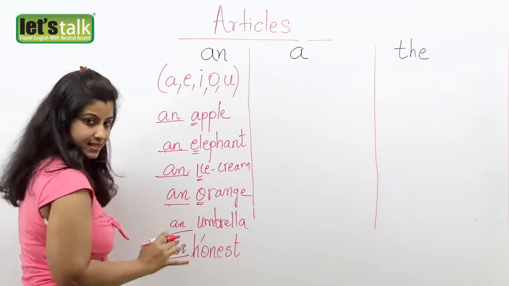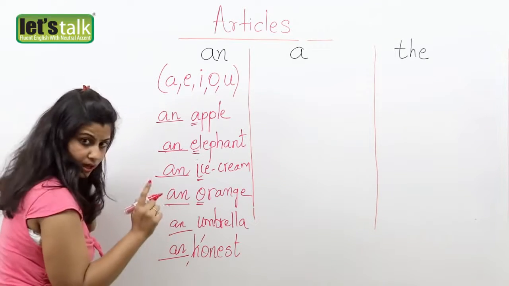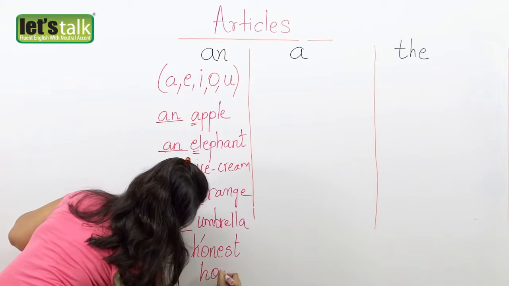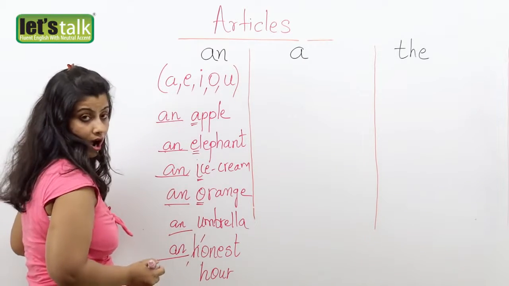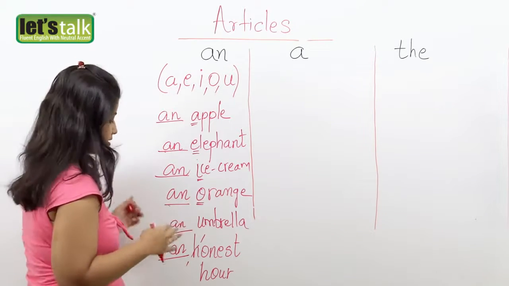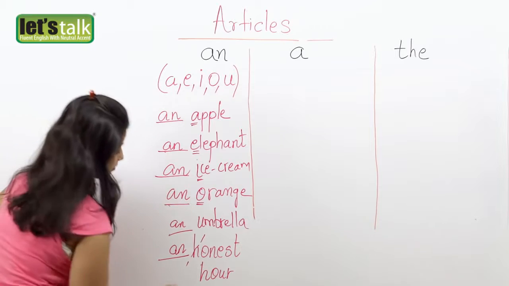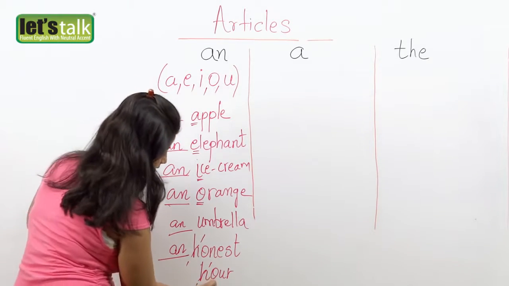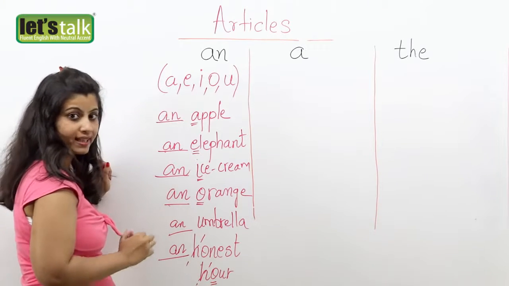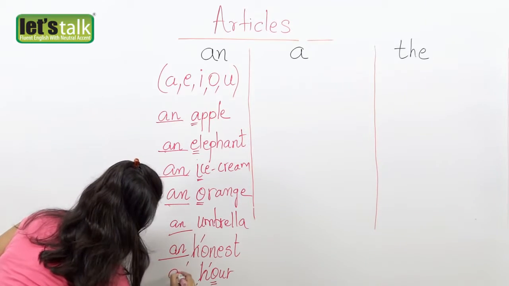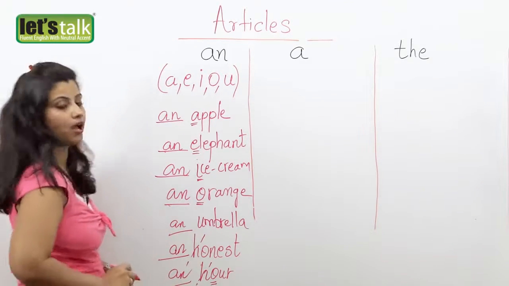Okay, wasn't that simple? There's another word which I need to share with you, and that is hour. Do we say a hour? No, we don't. We say an hour. So why do we say an hour? Because the H again is silent and this is my first sound, that is O, which is again a vowel. That is why I am going to say an hour.